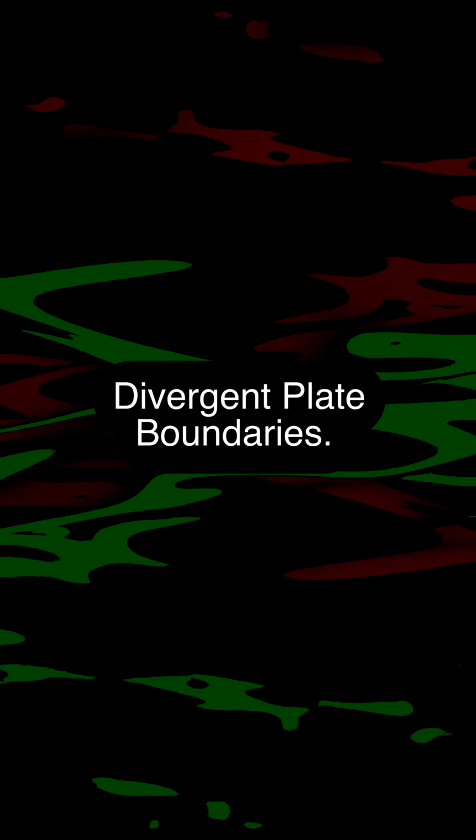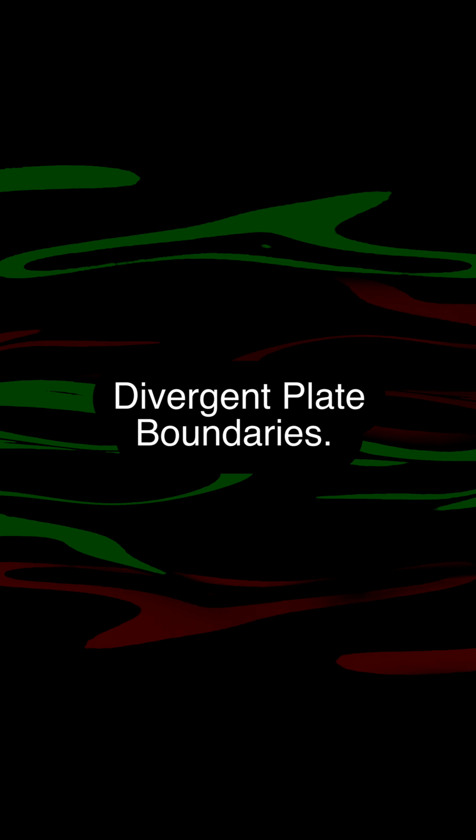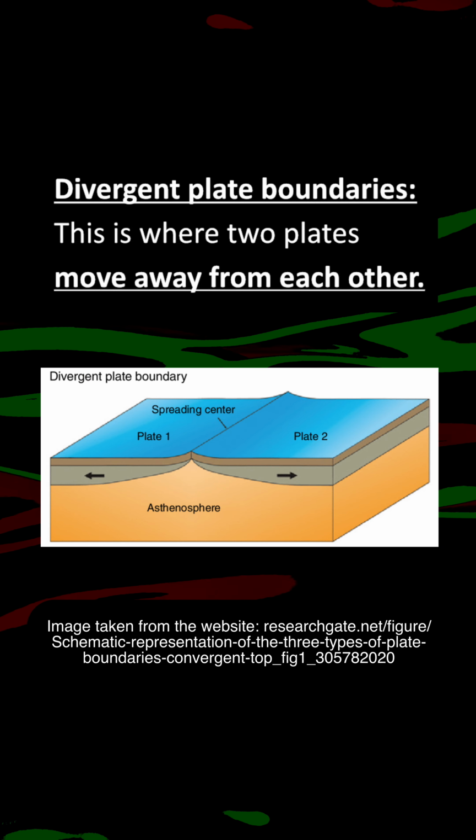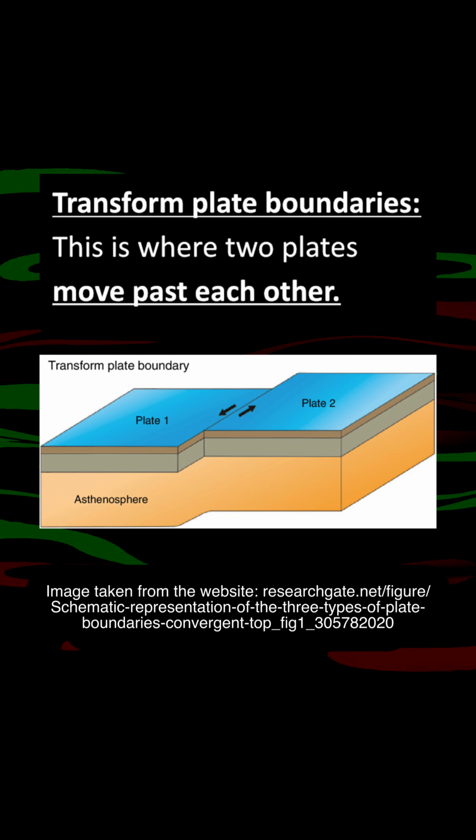The next plate boundary that we'll be looking at are divergent plate boundaries. This is where two plates move away from each other. The next type of plate boundaries that we'll be looking at are transform plate boundaries. This is where two plates move past each other. Moving on to the next question.